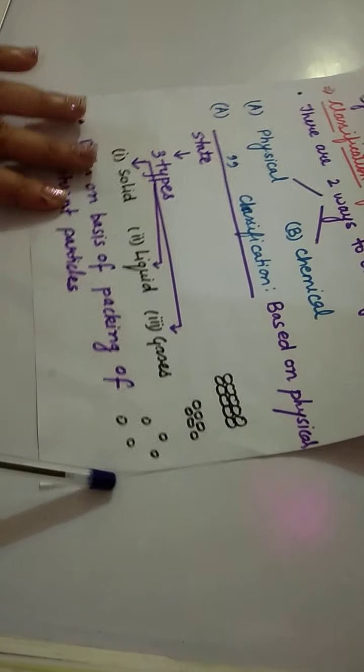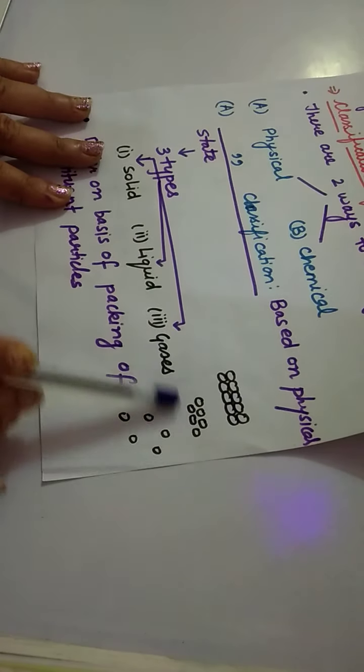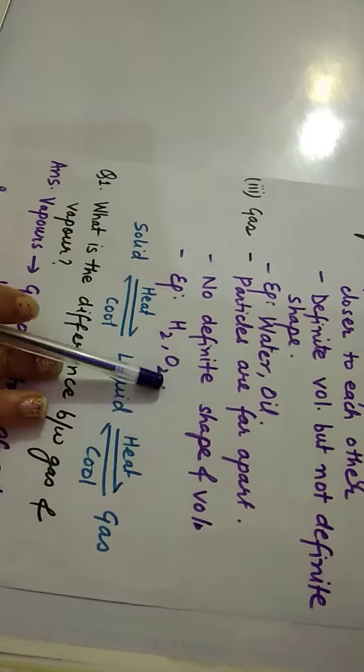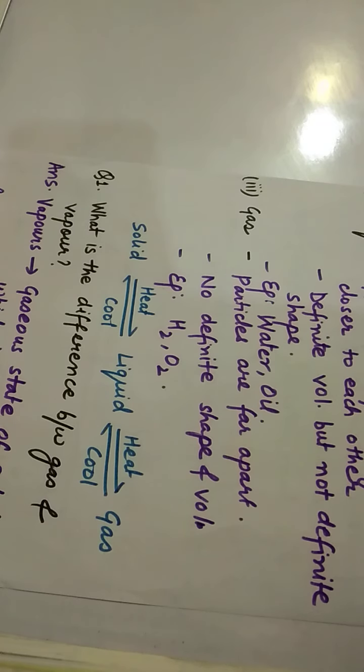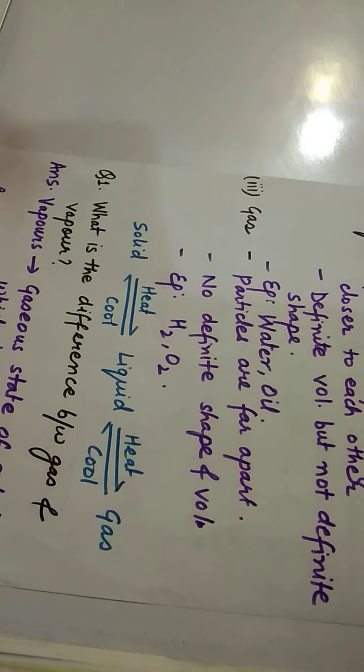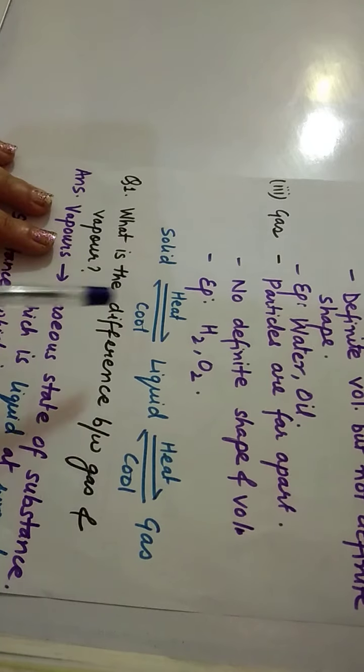Next one is gas. As you can see, the particles of gas are far apart from each other. You know that gases do not have any fixed shape and they do not even have any fixed volume. Examples: hydrogen, oxygen, nitrogen, helium, neon, argon. Many gases are there. These are some of the examples you can learn.